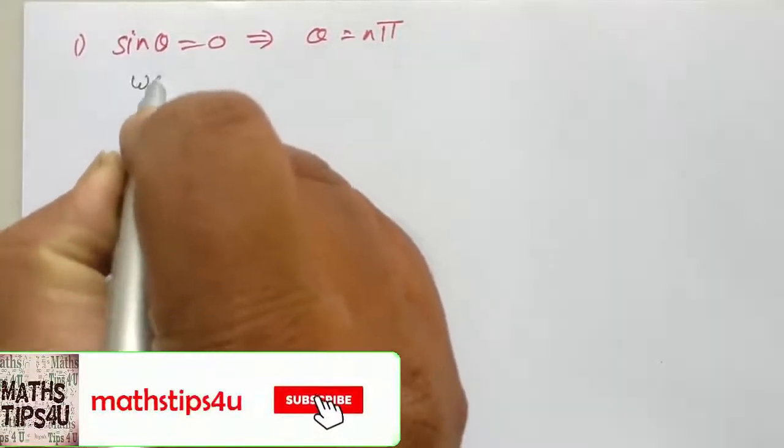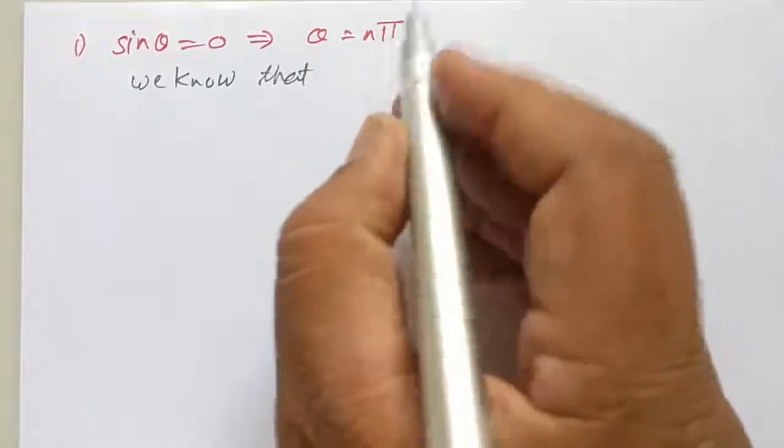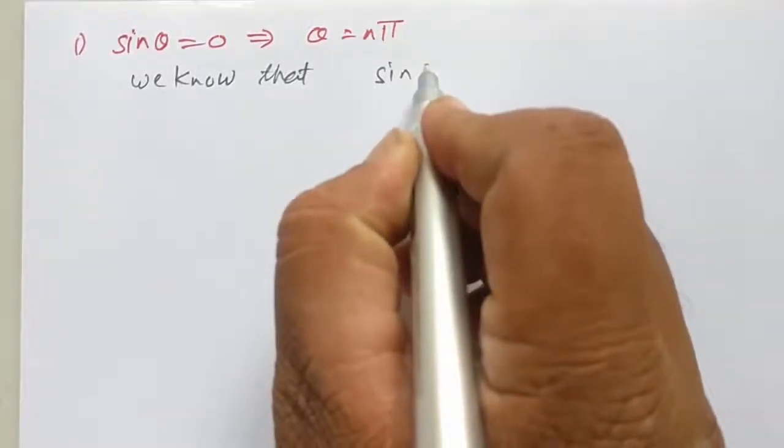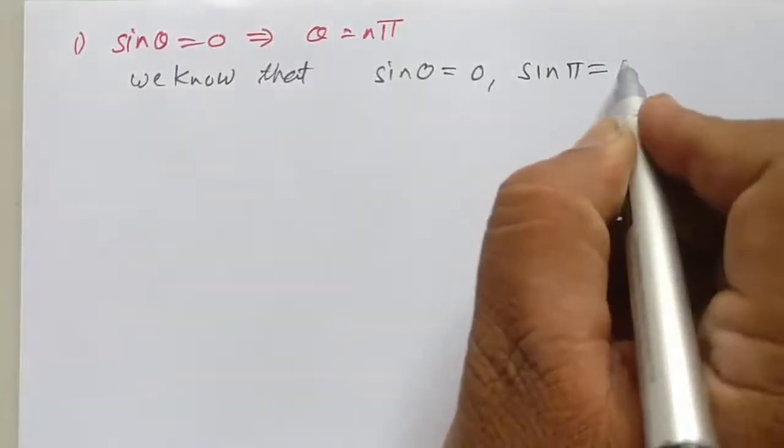We know that sin 0 is equal to 0, sin pi is equal to 0.